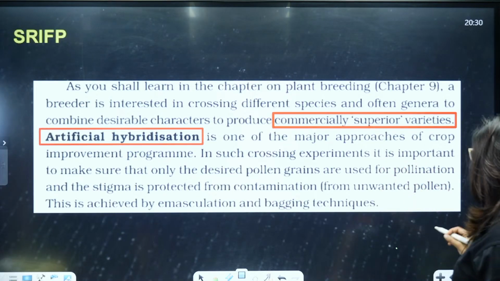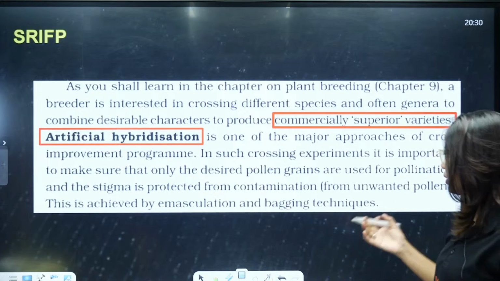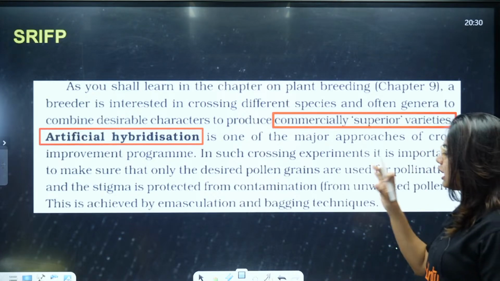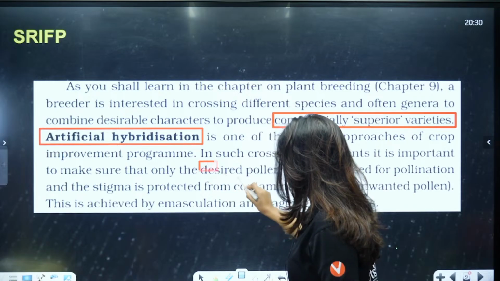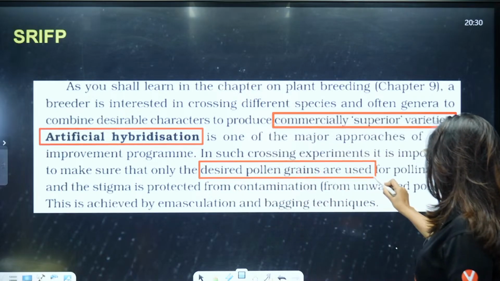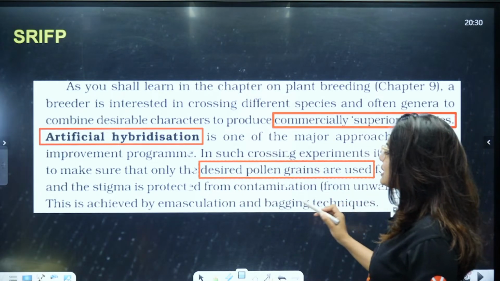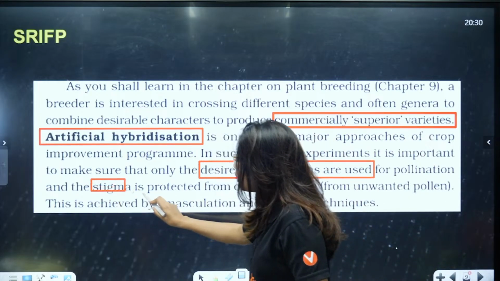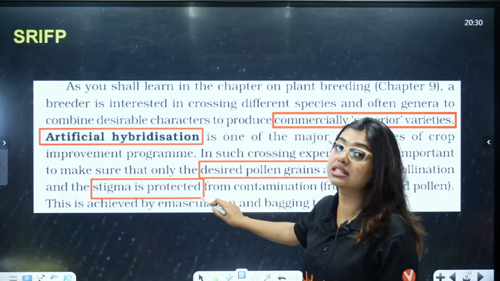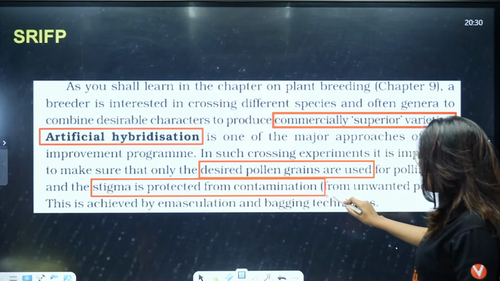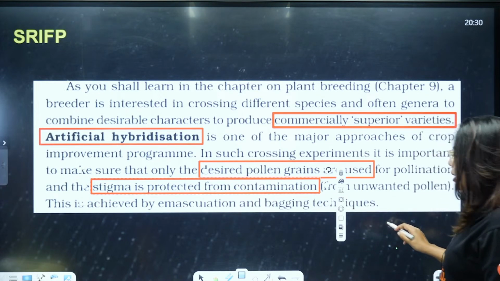In such a crossing experiment, it is important, like how Mendel did, to make sure that only the desired pollen grains are used for pollination, and the stigma is protected. That is why I told you, after dusting we have to make sure that the stigma is not contaminated. So, the stigma is protected from contamination from unwanted pollen.